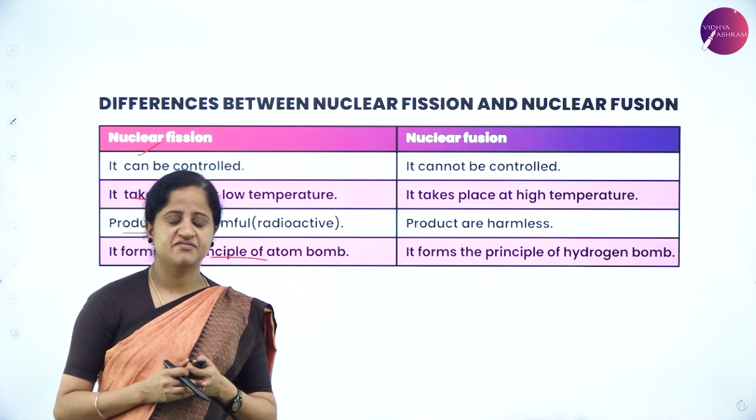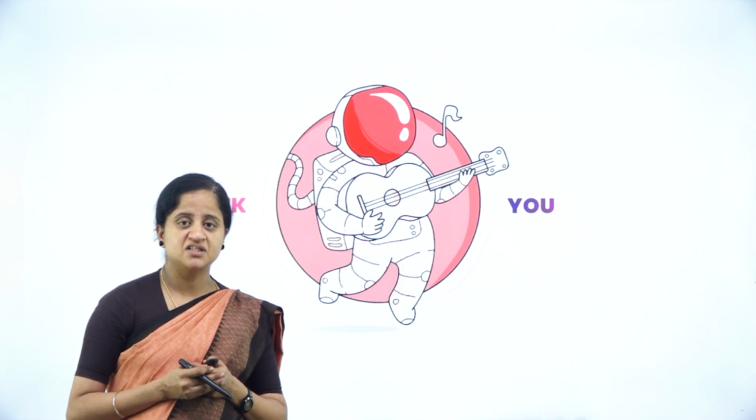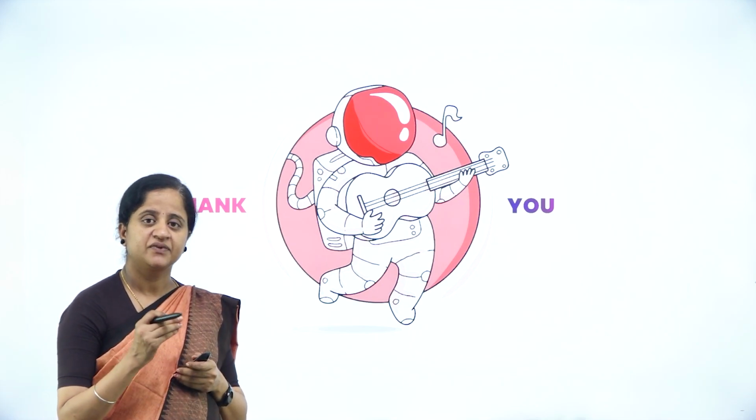These are the basic differences between nuclear fission and fusion. In this session, we have learnt about two processes, fission and fusion, with an example. And what is a chain reaction? And this is the end of the chapter on nuclei.